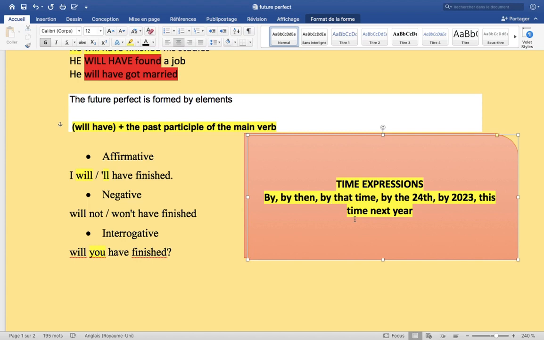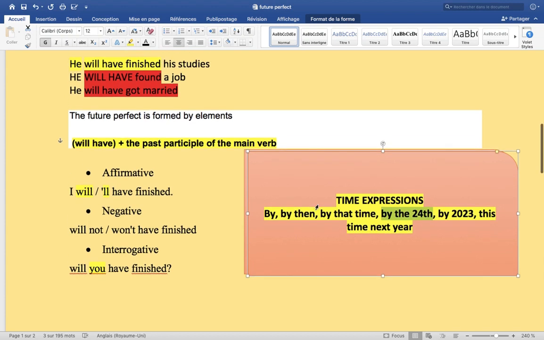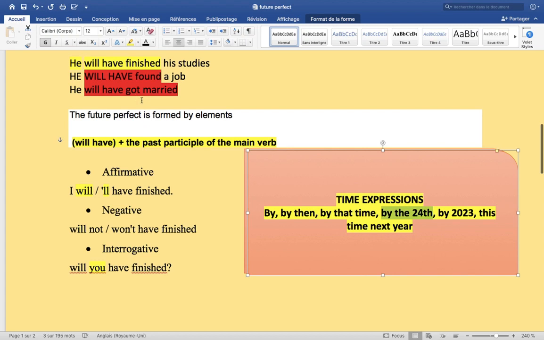So, for example, in the national exam, if they give you a sentence and you find by 2024 or by 2023, by next year, by then, etc., automatically I am going to put the future perfect. I have to go back to the rule. What is the rule? The future perfect, you need will have plus the past participle of the verb.